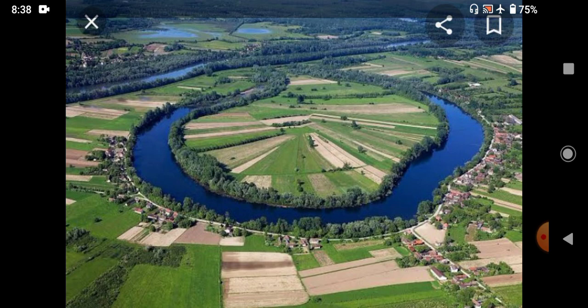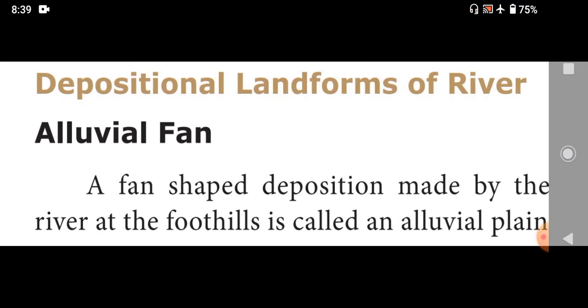Then the next one is the depositional landforms of river. Before that we learned about the erosional landforms of river. Now we are going to learn about the depositional landforms of river. Because of deposition, the landforms formed are alluvial fan, floodplain, estuary and delta.